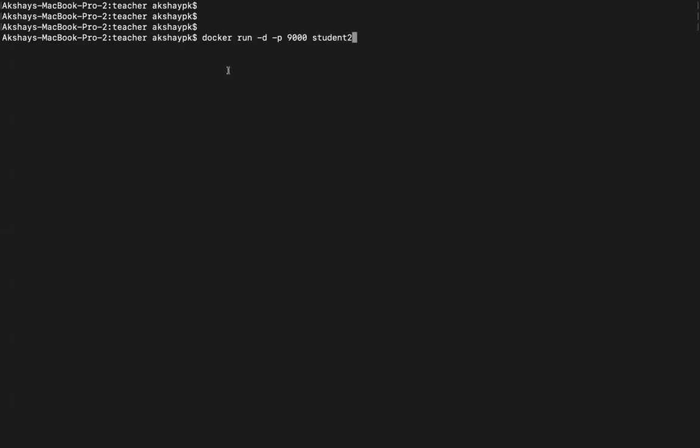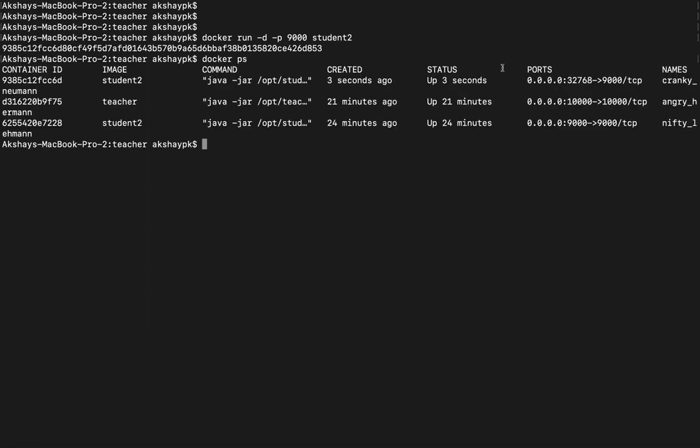So you can see over here, we have the docker run -d -p 9000 and student 2, right? But we haven't specified this colon and mapped it to any port on the host. So let's see what happens right now. You can see over here, these are the two containers that we launched before, but this particular container alone, we never mentioned the port mapping. So it automatically assigned a random port, 32768, from the range of 32000 to 33000. Did I mention this? No, I didn't.